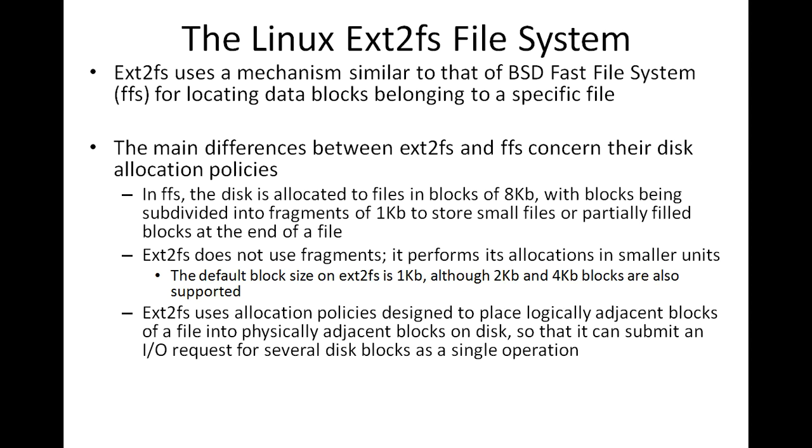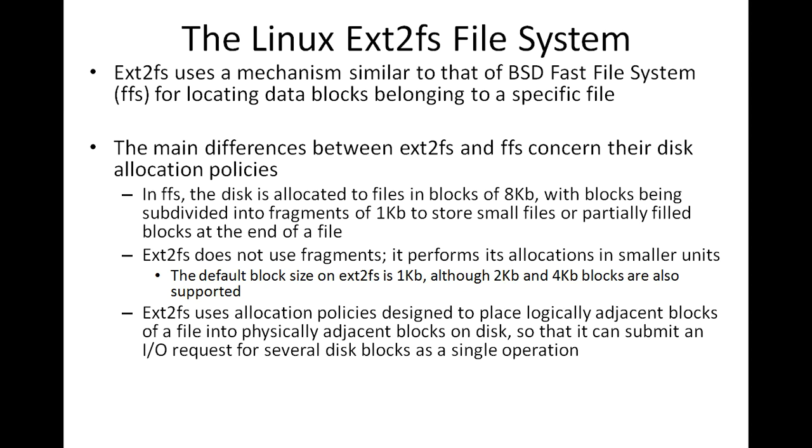Here, the default block size of ext2 itself is 1 kilobyte, and it is also possible to have 2 KB or 4 KB blocks in ext2, but most of the time we'll have a block size of 1 KB. So it is very easy to store all different kinds of files. Files may be smaller, larger, doesn't matter. So we can allocate the blocks very easily in case of the ext2 file system